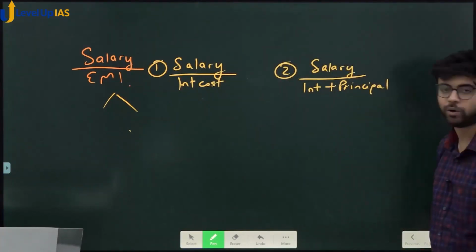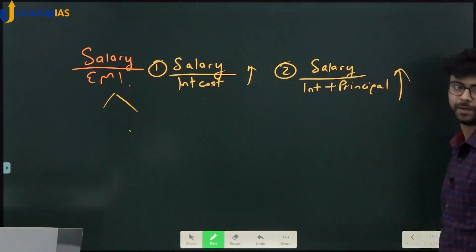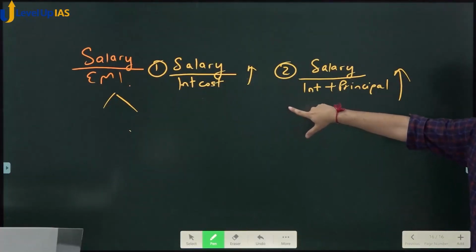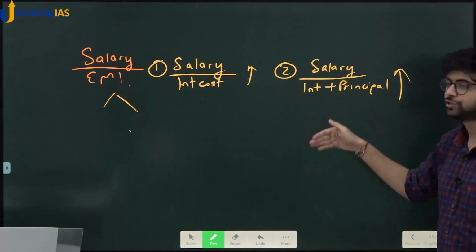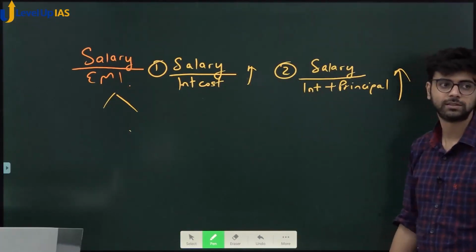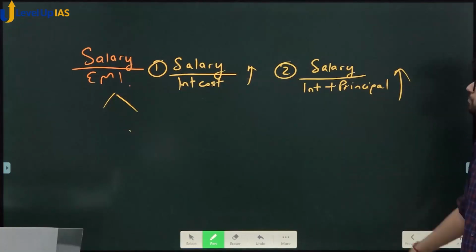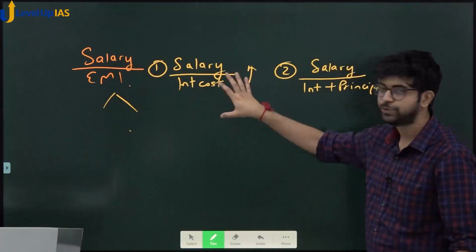Higher the better or lower the better? Out of these two, which ratio would be lower? You calculated these two ratios. This ratio would be lower because the base is big. It has principal also. This was using desi terms.